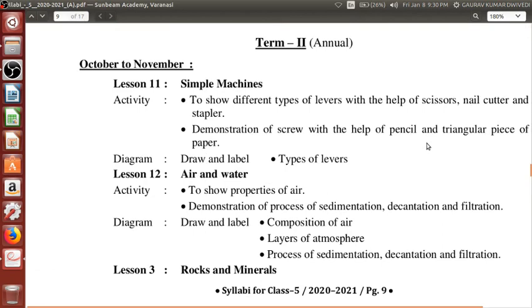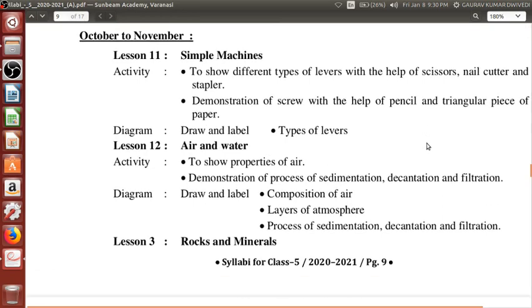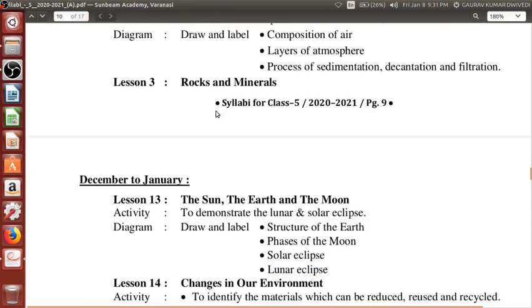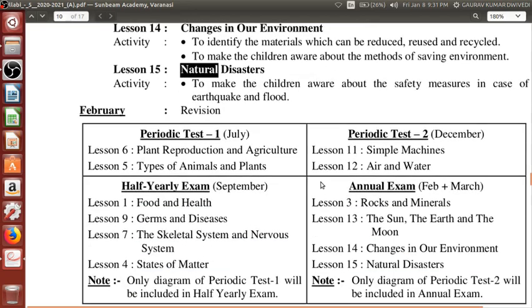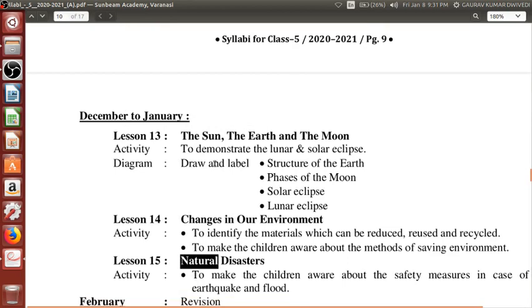Simple machines and air and water, these two were the chapters which have already come in your unit test 2, and now we have completed rocks and minerals. We have completed the chapter the sun, the earth and the moon as well, and we have started with this chapter, that is changes in our environment. Not only have we started with this chapter, but we are still left with one more chapter, that is your natural disasters,